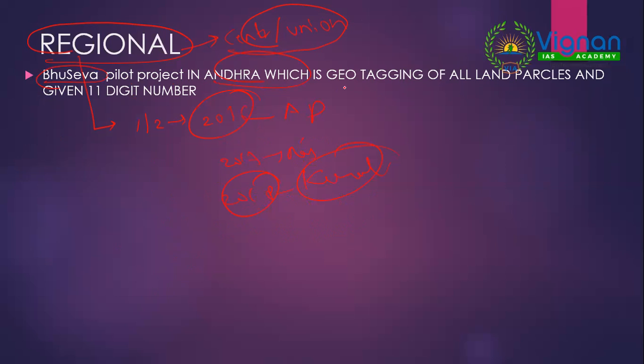Okay, under Bhuseva what they are doing? They are geotagging of all land parcels that may be both public as well as private. So they are conducting a survey, and for each land there will be an 11-digit number given. So because of this, what will happen? No illegal transactions on land, no illegal sales, then proper inclusion of farmers.